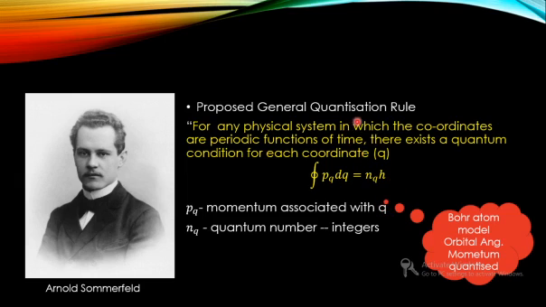Anyway, the general quantization rule for all systems is that if there is any periodic coordinate q, then the corresponding momentum integral will be equal to an integer, called the quantum number, times Planck's constant h. So he proposed this along with Wilson, and so it is the Wilson-Sommerfeld quantization rule.